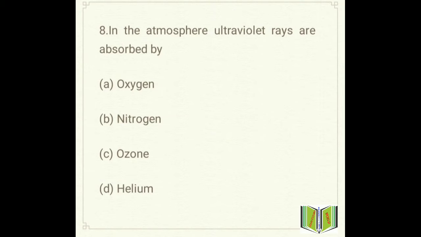So what will be the answer? This is a very confusing question. Most of you think that the answer will be option C, but the answer is option A, that is oxygen. Why oxygen? Most of the ultraviolet radiation in sunlight is absorbed by oxygen in the earth's atmosphere, and it forms the ozone layer at the lower stratosphere.